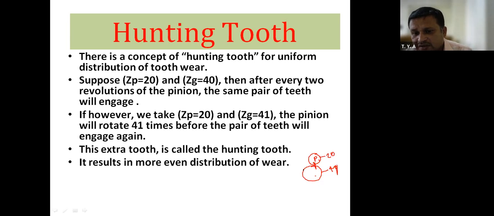Means after 41 revolutions these gear teeth come together. That means it will take more time. If the number of revolutions increases, more time will be required to come in contact with each other. And that is why the wear and tear of the gear tooth is reduced. This extra tooth, whatever we have provided, is known as the hunting tooth, and it results in more uniform distribution of wear. This is the concept of hunting tooth.